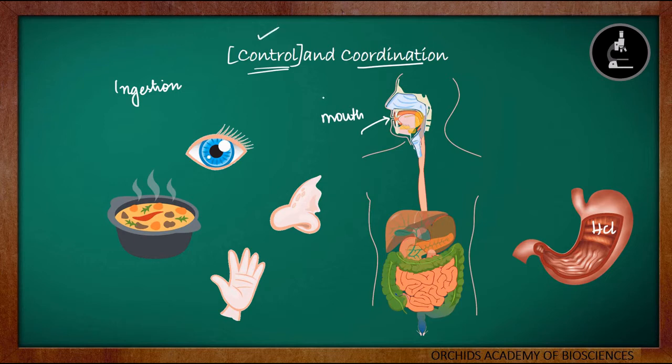So our body needs a system which controls the organs and also coordinates between different organs to keep us alive. So in our body, there are two systems which do the process of control and coordination. The first one is the nervous system and the second one is the hormonal system.